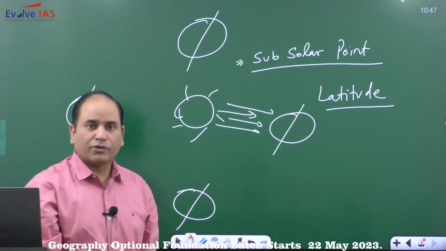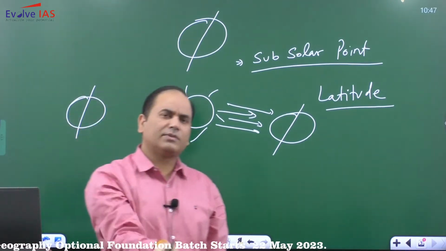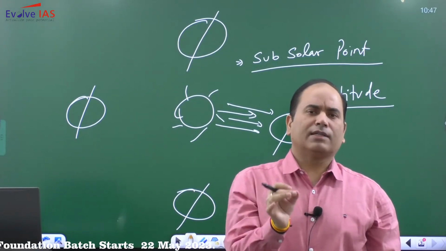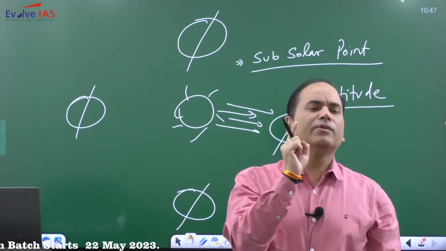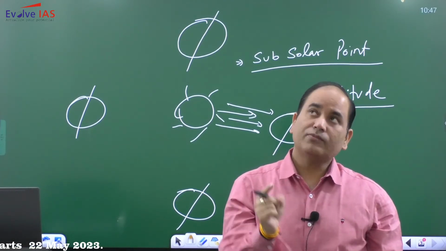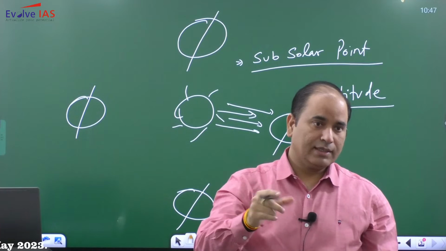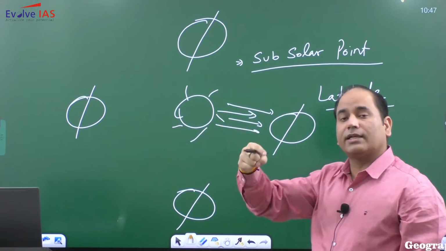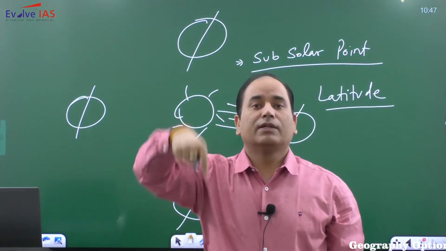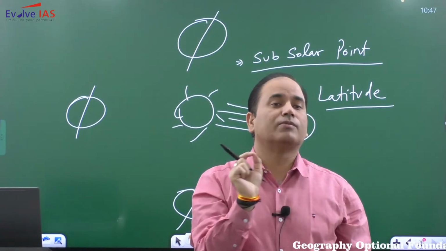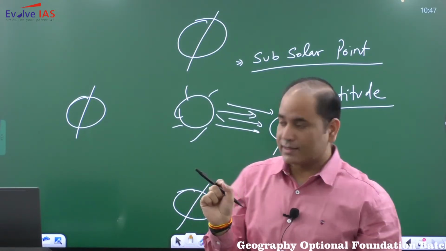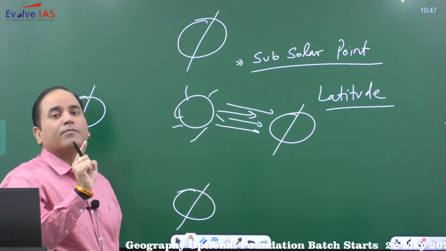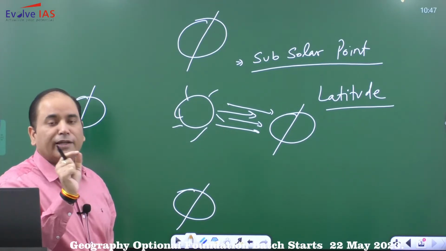and this particular point is in the form of a latitude. So at any particular time, जब भी आप समय, let's suppose आप सुबह के 10 बजे सोच रहे हैं, at 10 o'clock there will be only one point on this Earth surface where the sunlight will be vertical. This point is what? Latitude. So this latitude on which at any particular time the sun rays will be vertical is known as the subsolar point. So the subsolar point is the point on the Earth's surface over which the sunlight will be vertical at any particular point of time.